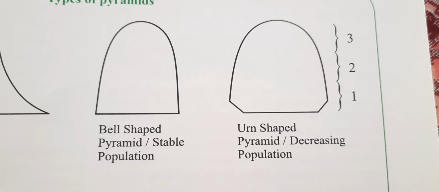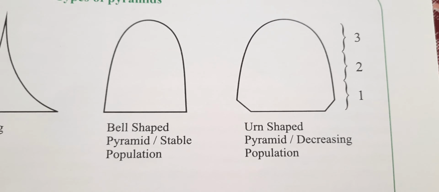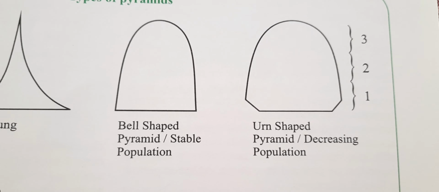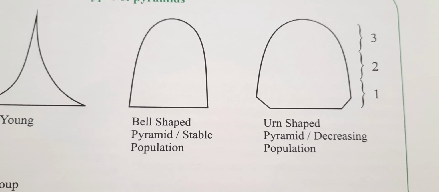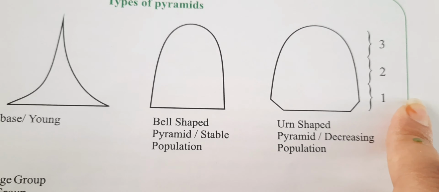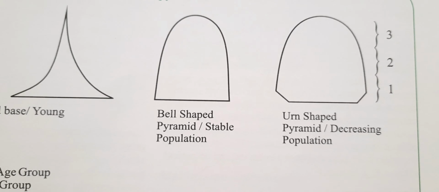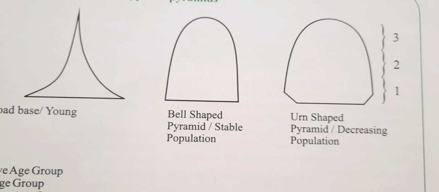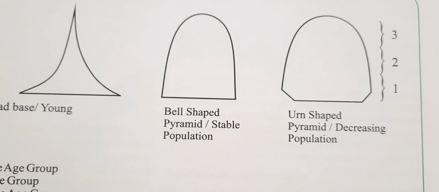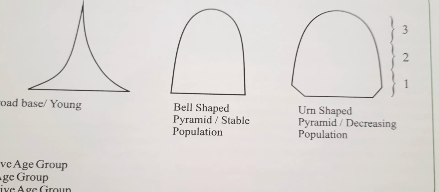Now the next one is the constrictive pyramid or urn-shaped pyramid. A constrictive pyramid has fewer people in the younger age categories. Here you can see number 1, that means pre-reproductive age group, so fewer people in the young age categories, and this has been typical of the United States population. So the country will have a graying population,